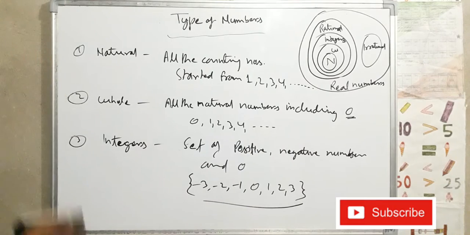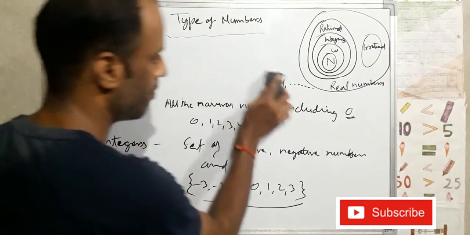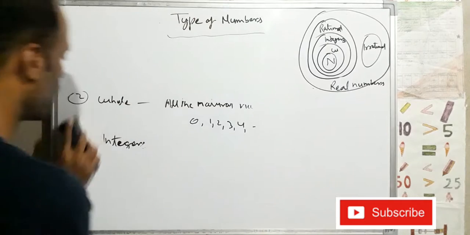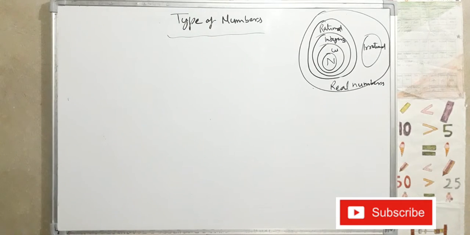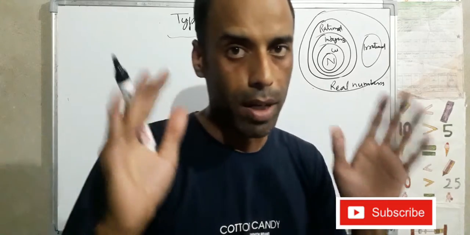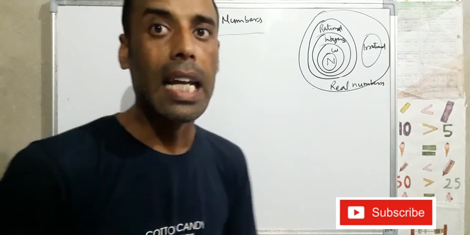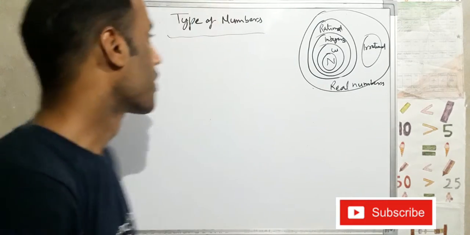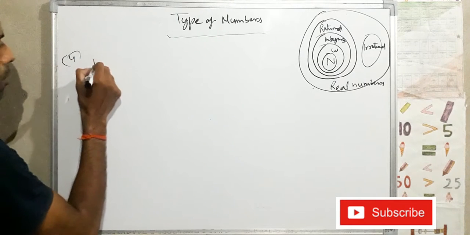Now next is fourth. Fourth and fifth are very important here: rational and irrational numbers. Fourth is rational numbers.